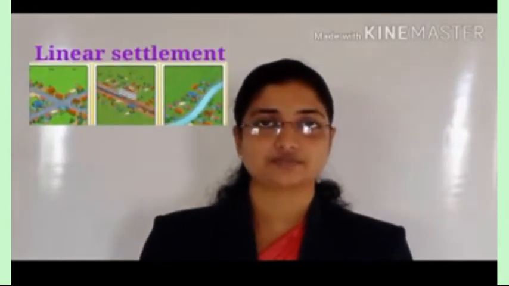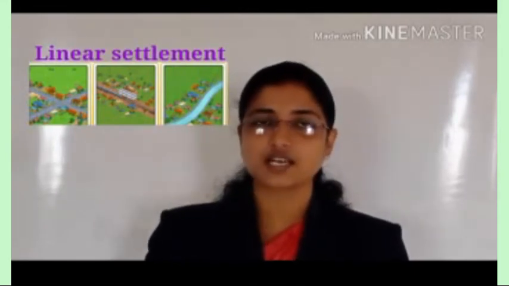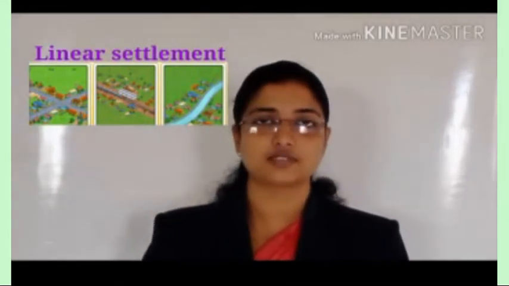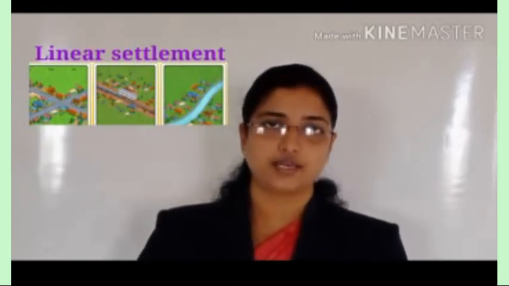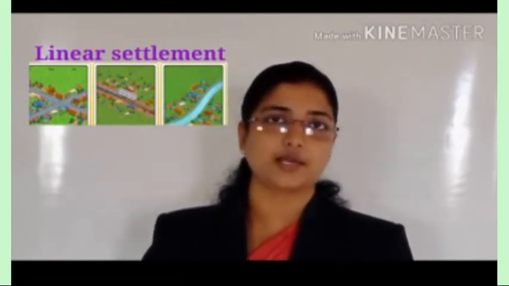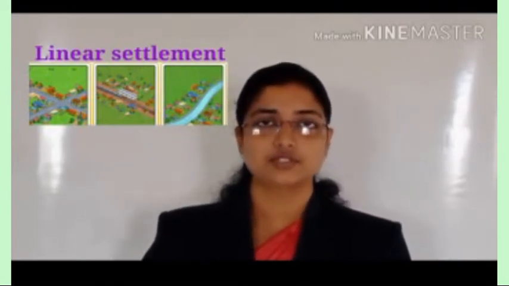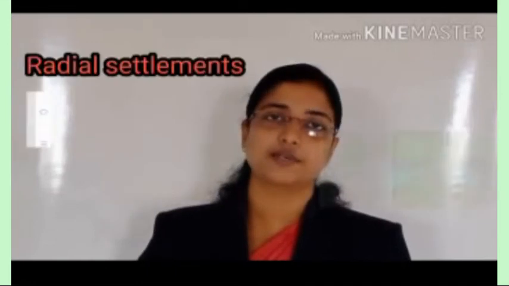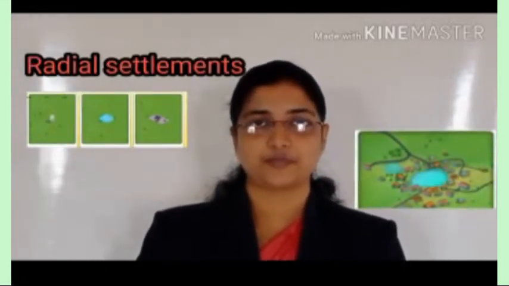The second one, linear settlement. Like a line, houses are constructed in a line manner, just along the river bank, or where road facilities or railways are there. And radial settlement is in a circular manner, near the lake or near the water tank.